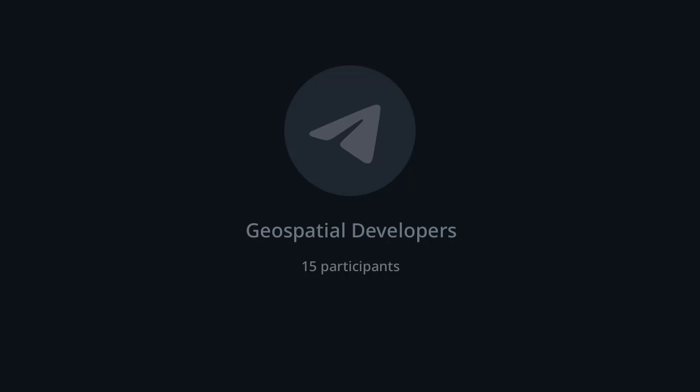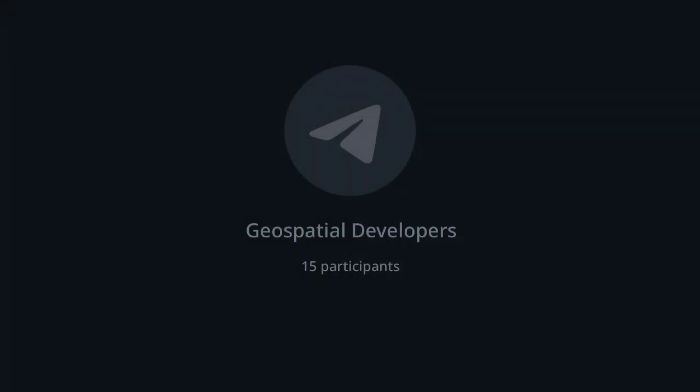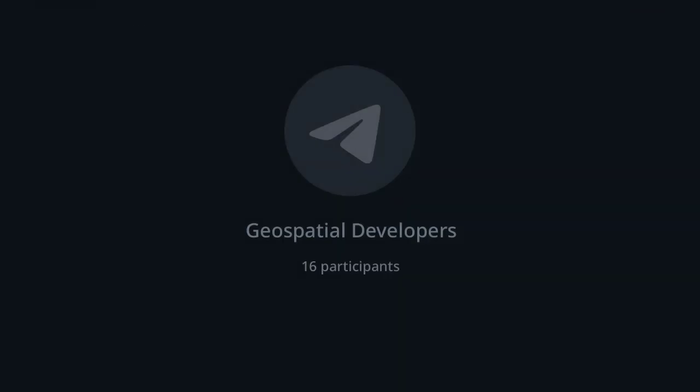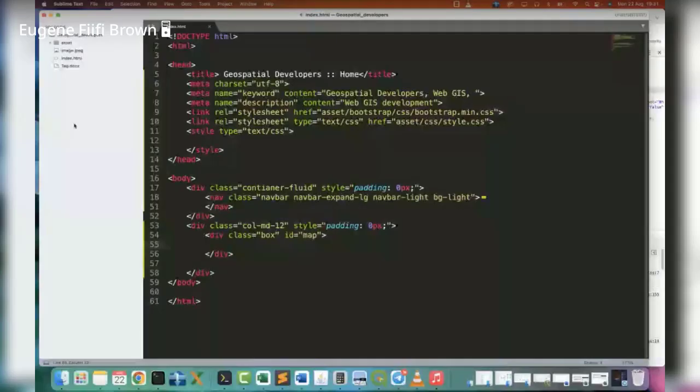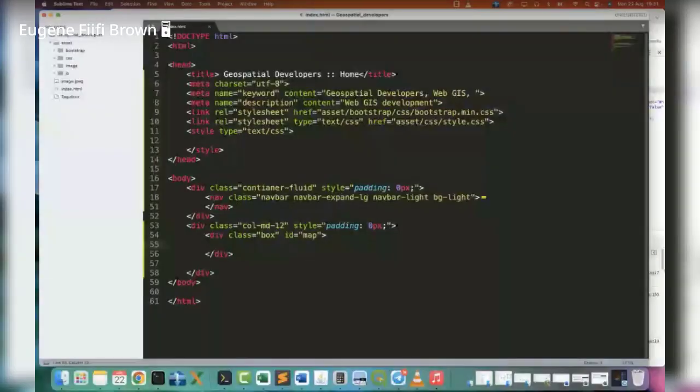For those who are using Sublime Text, you can just load your entire project into Sublime Text. So you just drag the project and drop it inside Sublime Text. It will open it on the left side for you so that you can access all your resources from Sublime Text instead of navigating between the folders and the text editor itself. So that is basically what I've done.